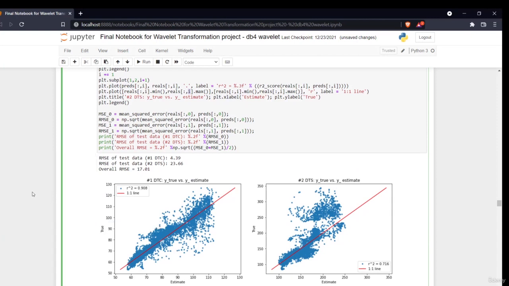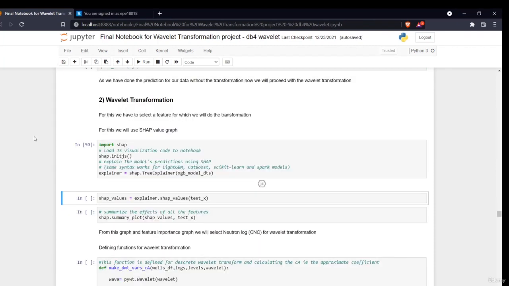So in this section we have done the prediction and estimated the values, and we have found that our model performs well for DTC prediction but not for DTS. In the next section, we'll perform a feature engineering technique called wavelet transformation, then obtain the results and see how good our accuracy has become. So let's proceed. Hello all, welcome to the next section of our project, the wavelet transformation technique.